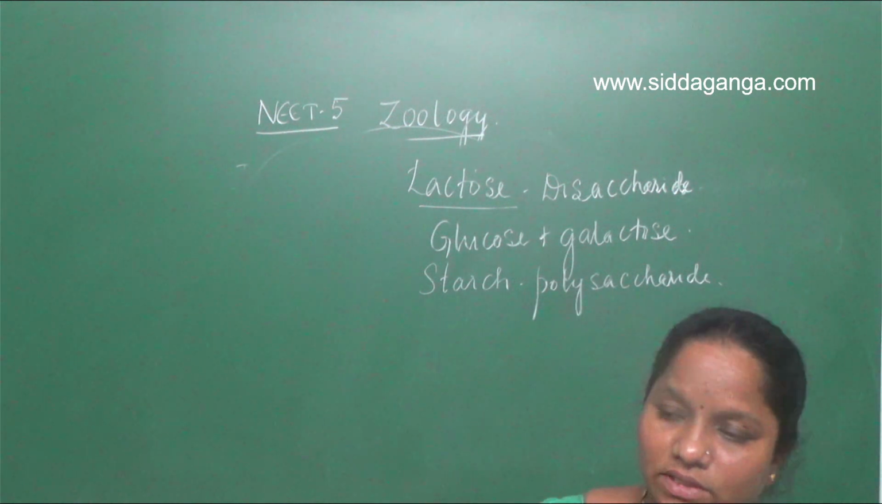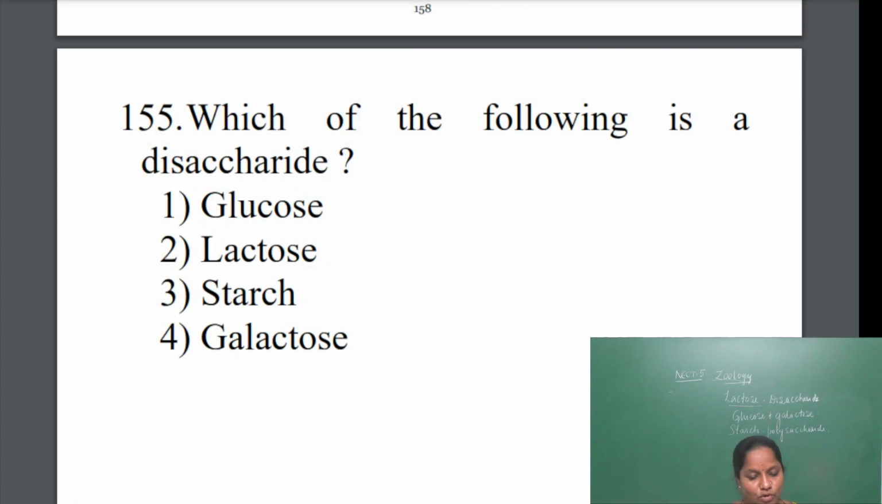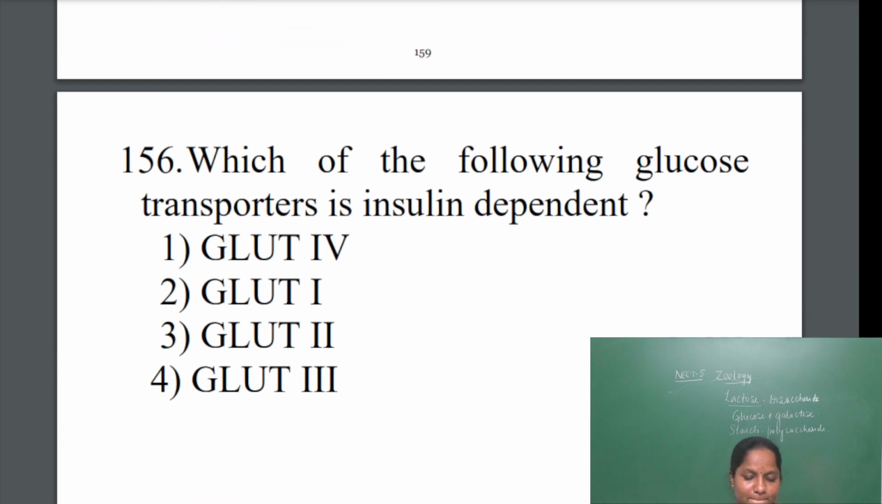Then what is galactose? Again, galactose is a monosaccharide. So the answer will be the second one, lactose. Which of the following is a disaccharide, and lactose is correct. Next one. This question, most of the time we won't read the tabular columns which are given in the books. So be careful with that.